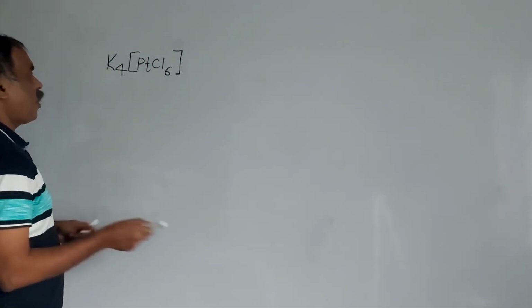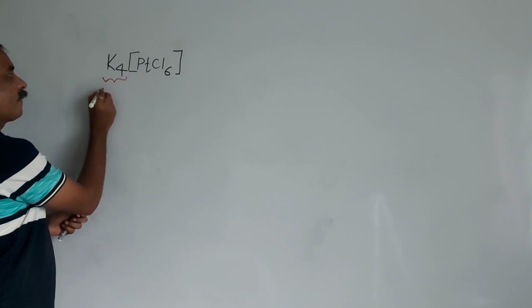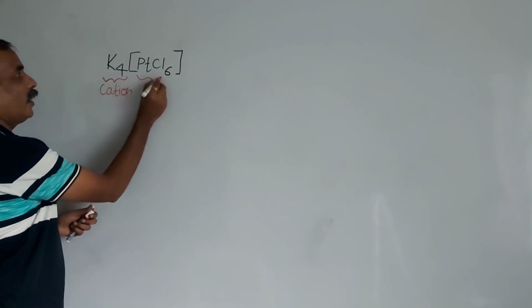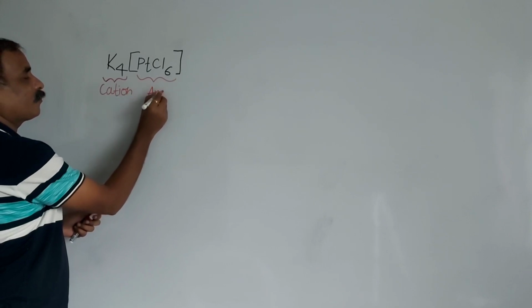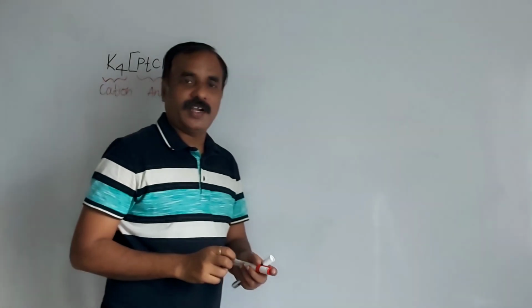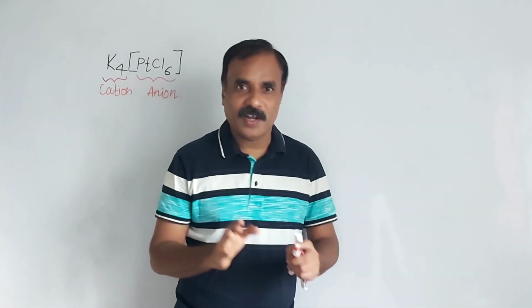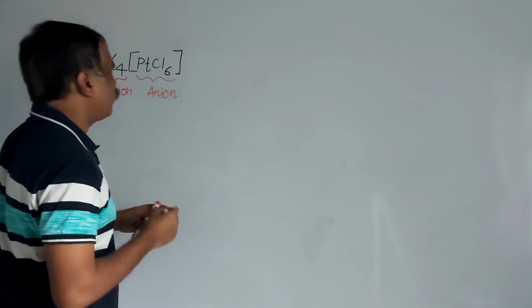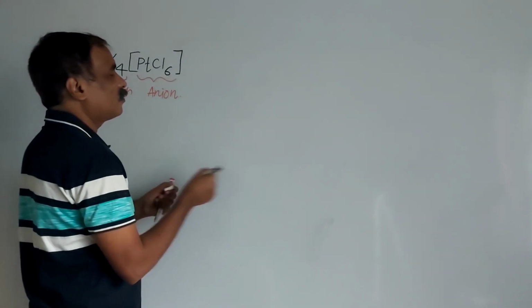Here it is a cationic part, a cation, and an anion. So first we have to write the name of the cation and then the name of the anion. Before naming this, here we have to calculate the oxidation number of the metal. You know what is the ionization of this complex?